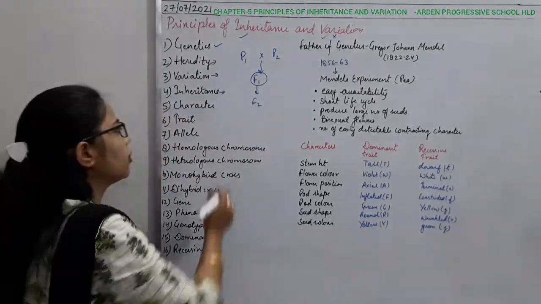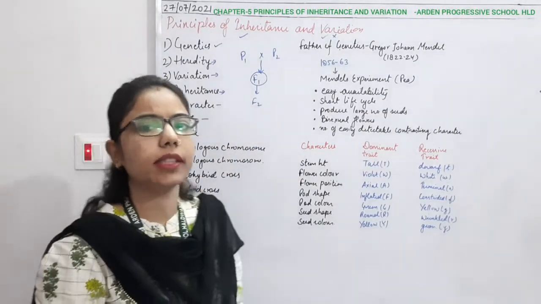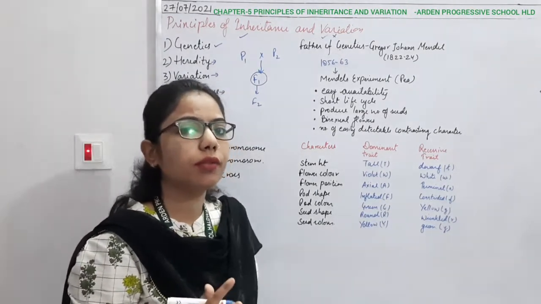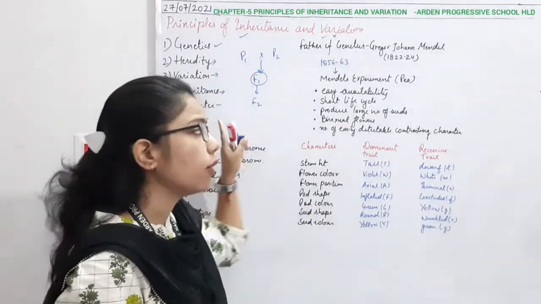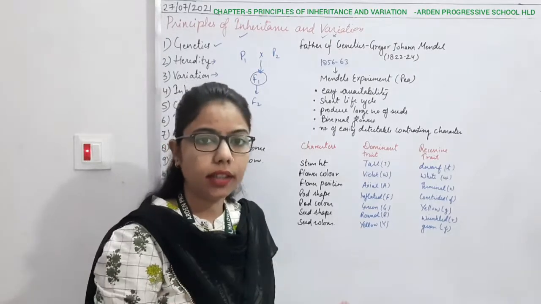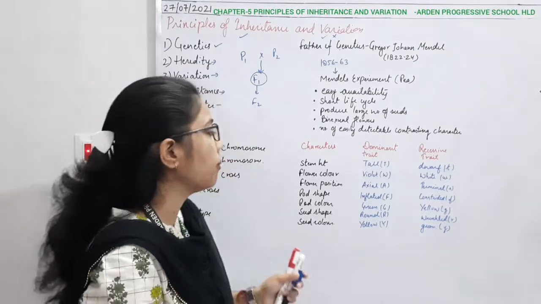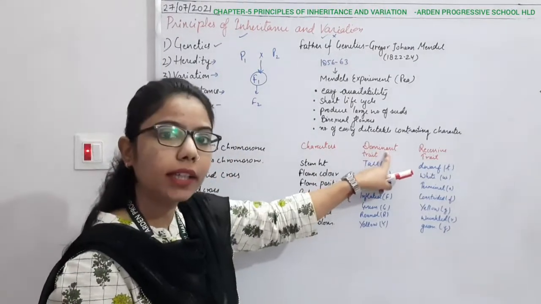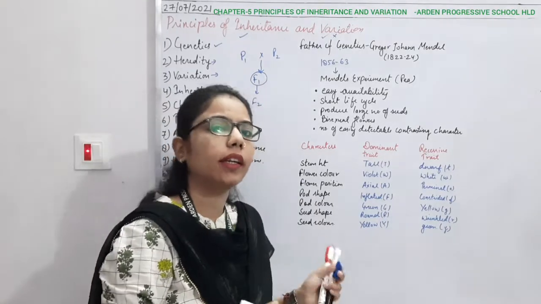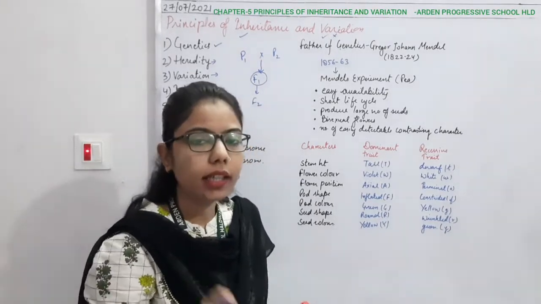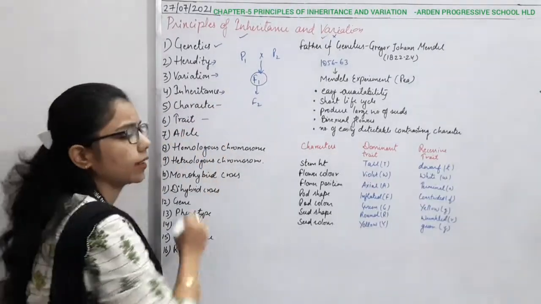Then comes character and trait. Sometimes students get confused about the difference between character and trait, because we use the word trait in place of character. For example, you must have done dominant character and recessive character in 10th grade. But here I just want to make clear that there is a slight difference between character and trait.